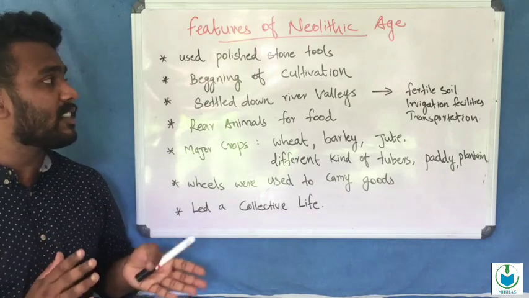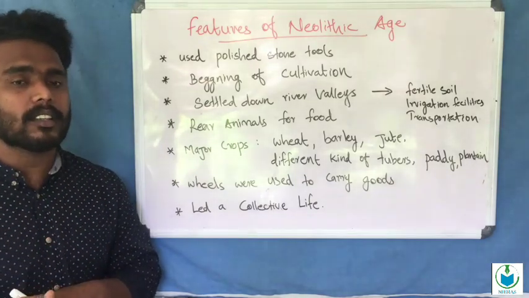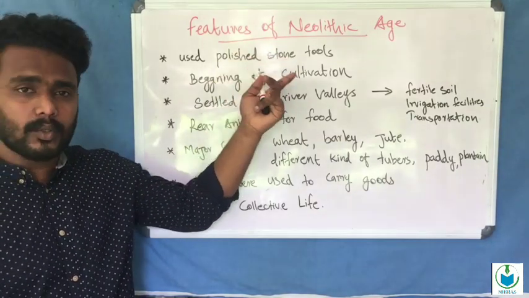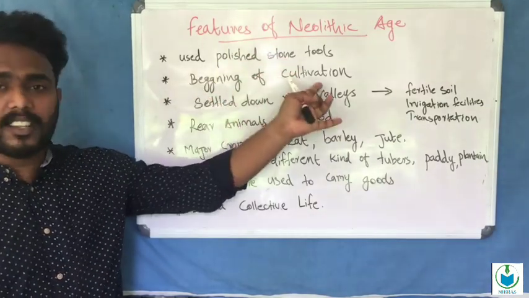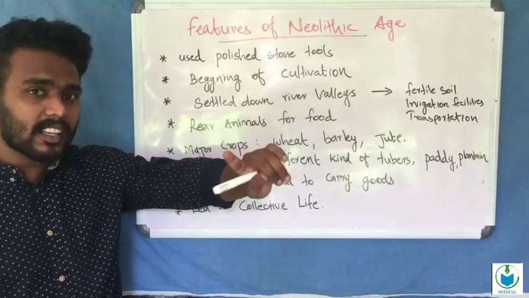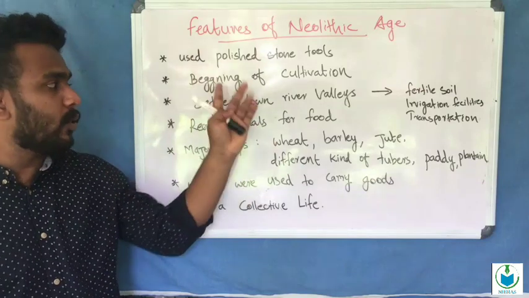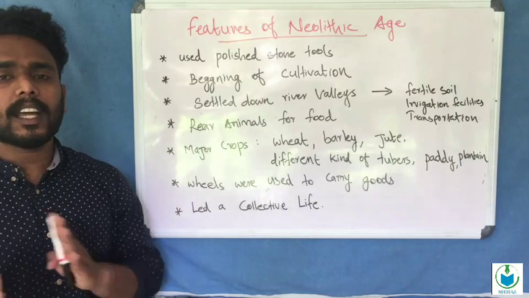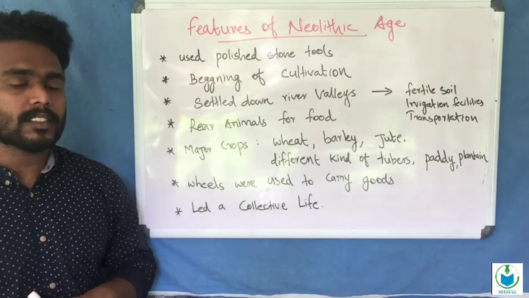These are the three main features of the Neolithic age: the use of polished stone tools, the beginning of cultivation, and settling down in river valleys for agricultural convenience.